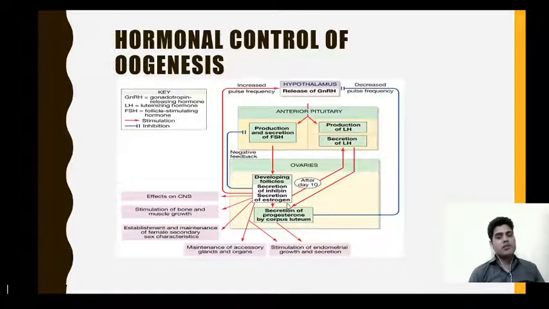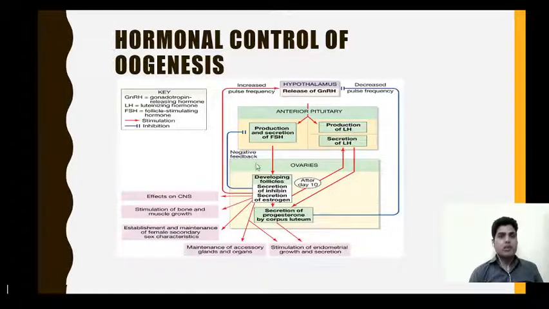Now estrogen is also known as the female sex hormone, because this hormone is responsible for the establishment and maintenance of secondary sexual characteristics. It affects the CNS and stimulates bone and muscle growth. It is responsible for the maintenance of accessory glands and organs, and for stimulation of endometrial growth and secretion. So these are the different hormones.